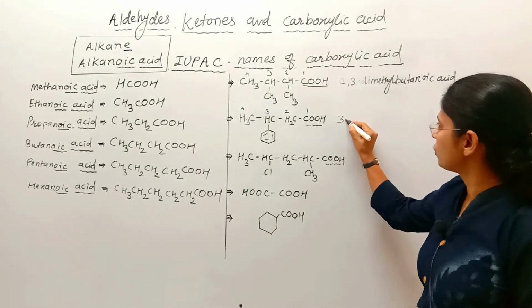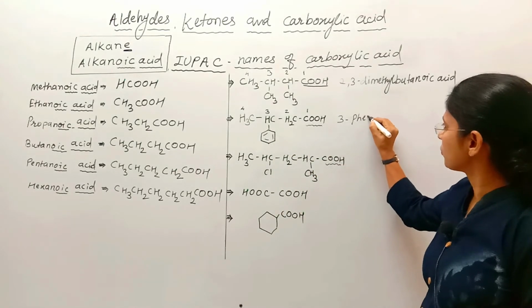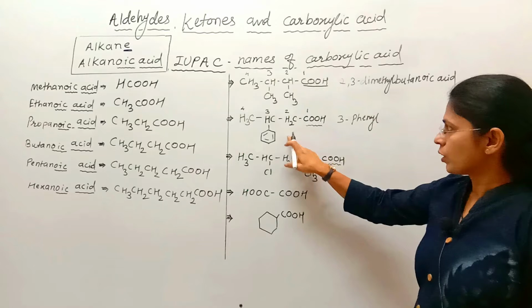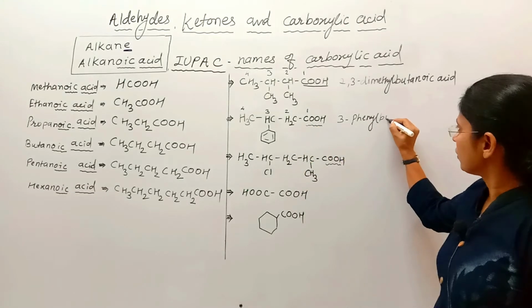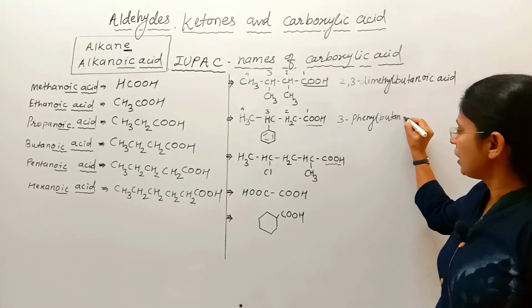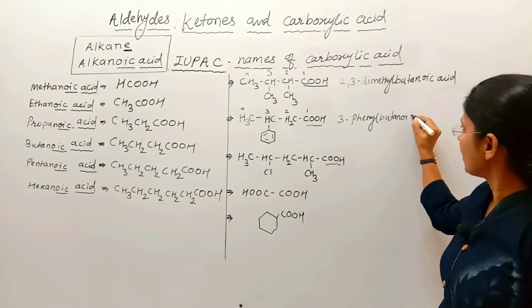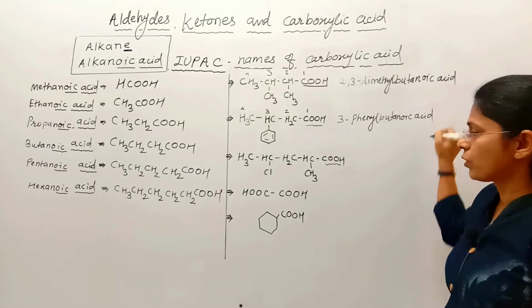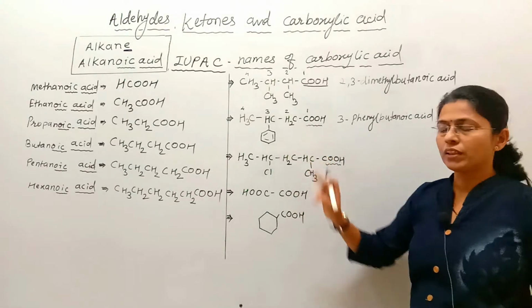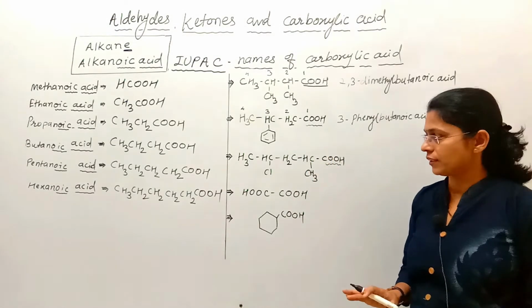See here, 1, 2, 3, 4 carbons are there, and at the third position there is a phenyl ring. That's why we will write 3-phenyl butane. E is replaced by OIC acid, and hence the name of the compound is 3-phenyl butanoic acid.